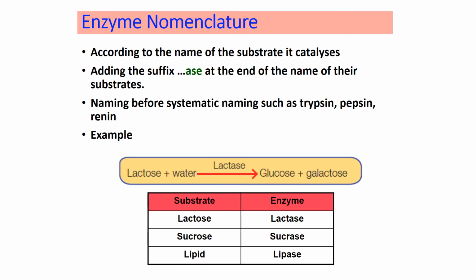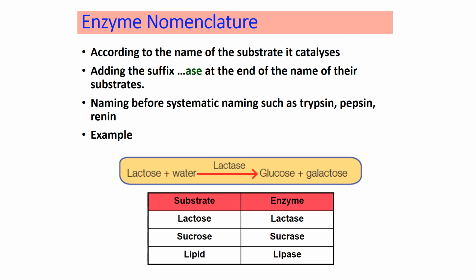The naming of enzyme is given according to the name of the substrate it catalyzes. For example, you may refer to the tables. For the substrate lactose, the enzyme is called lactase. For the sucrose, the enzyme name is sucrase. For the lipid, the enzyme name is lipase.